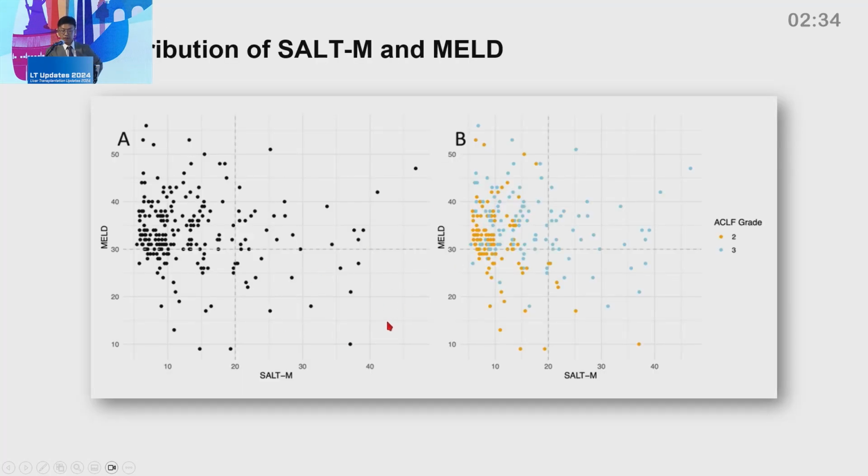This is the distribution of SALT-M and MELD score. As you see, we set the cutoff of high MELD score at 30, which was generally accepted as a high MELD score. And the cutoff for high SALT-M score was 20, because as you see, most patients with ACLF grade 2 have less than 20 of SALT-M score.